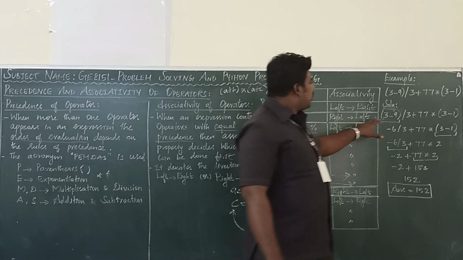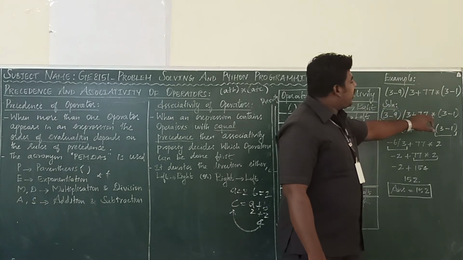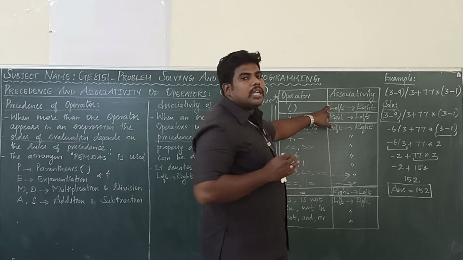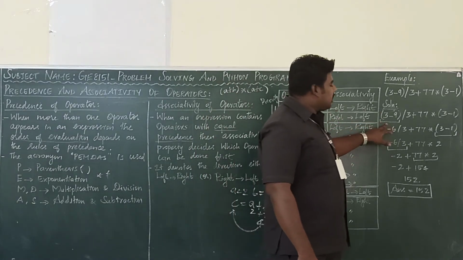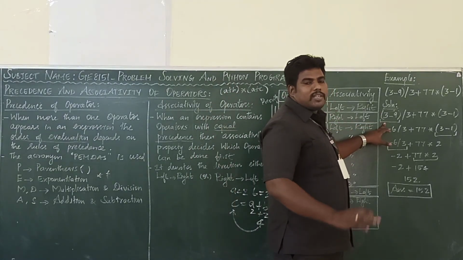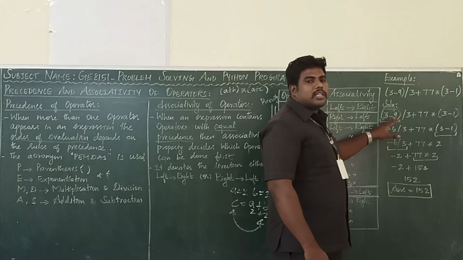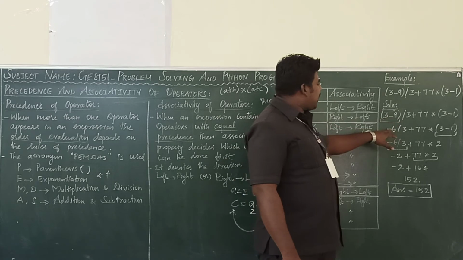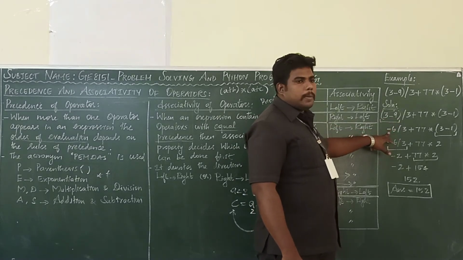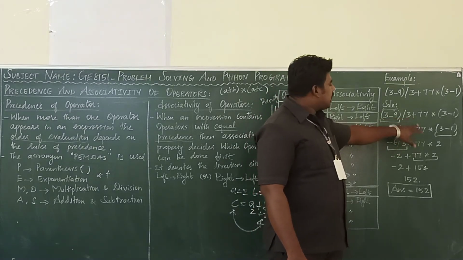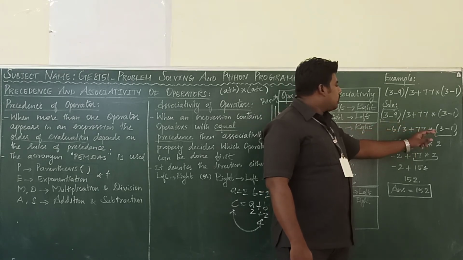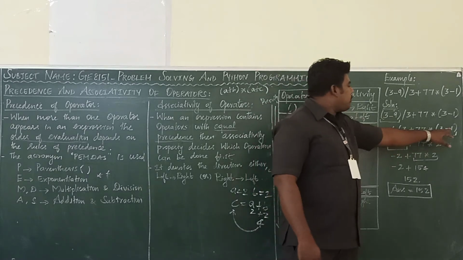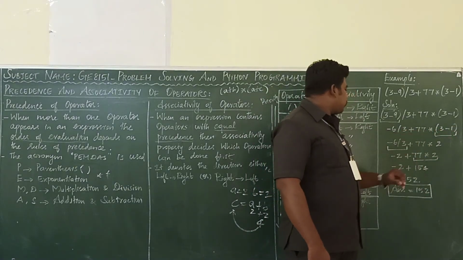Left to right. Here two brackets are there. If right to left means we have to solve from there. But here we have to solve from left to right. So I am taking this bracket first. Always the bracket has the highest priority. 3 minus 9. Okay. So 3 minus 9 you will get the minus 6 value. Minus 6 divided by 3. The same plus 77 into now this bracket. The next priority is the next bracket. 3 minus 1. You will get the answer 2.